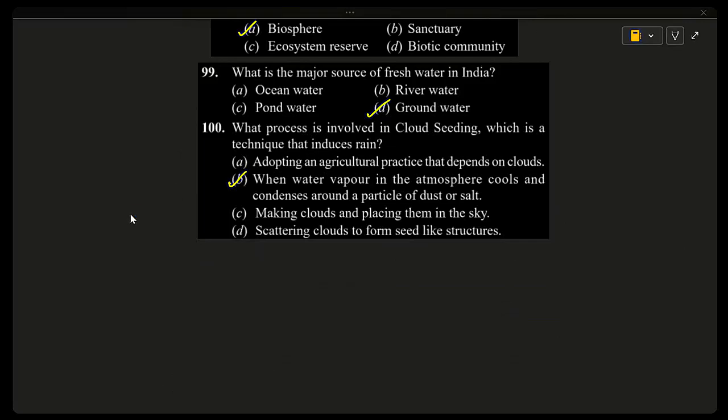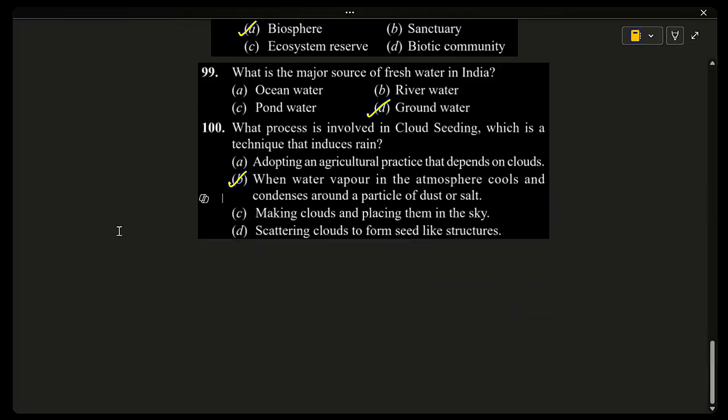So cloud seeding helps rainfall by adding tiny particles like salt or silver iodide to clouds. Water vapor sticks to these particles, condenses, and forms bigger droplets that fall as rain. So option A, adopting an agricultural practice, is wrong. Cloud seeding is a weather technique, not farming. Option C, making clouds and placing them in the sky: clouds form naturally, not artificially. Scattering clouds: rain needs clouds to come together, not scatter. So the simple idea is cloud seeding means helping clouds form rain droplets.